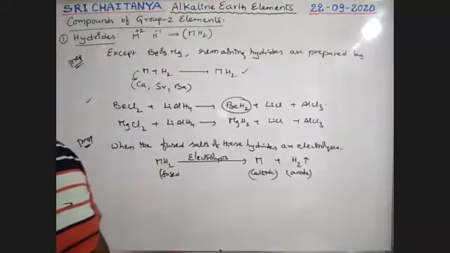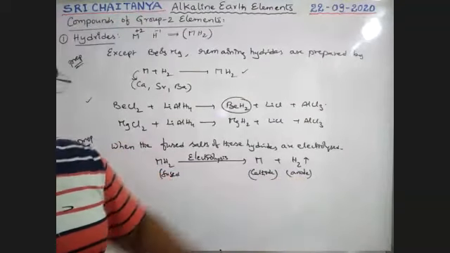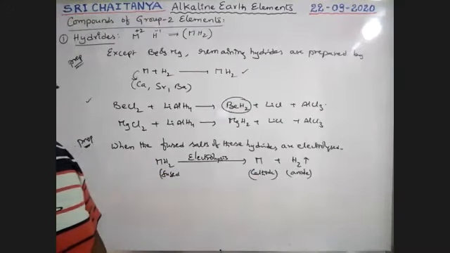That's why in this electrolysis hydrogen is evolved at the anode.